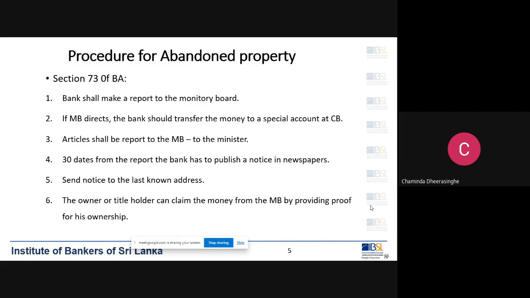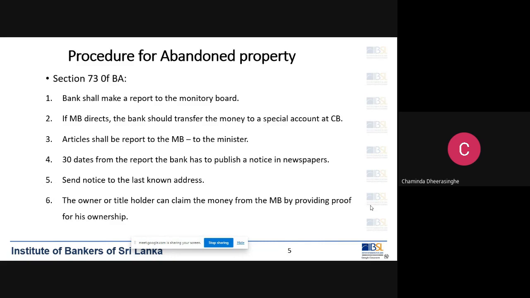Then after 30 days from the report, the bank has to publish a notice in the newspapers. So we send a notice to the central bank, and we again have to publish a newspaper notice also. That means we give a notice to the general public, saying that these are the abandoned properties of our bank, and if you have any interest you may claim your ownership.